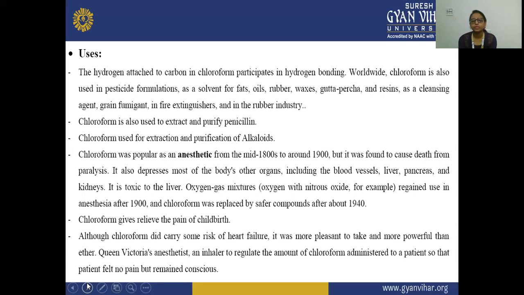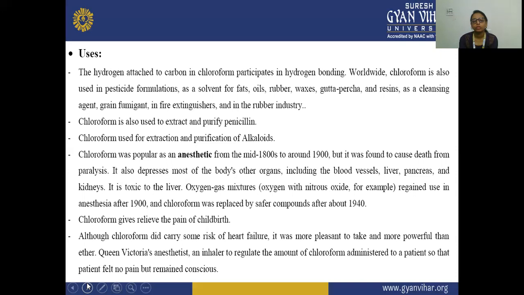Oxygen gas mixtures regained use in anesthesia after 1900, and chloroform was replaced by safer compounds after about 1940. Chloroform also relieved the pain of childbirth.